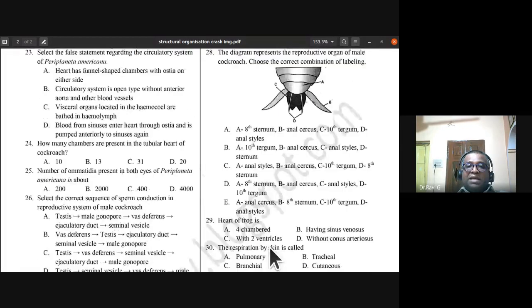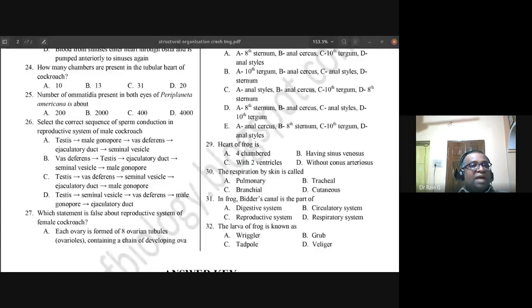So these are the questions that you have for the MCQ of your structural organization in animals. Good. I find a lot of you had responded even through the chat box. Good. Okay, so this is about it. Do you have any doubts or questions on this paper part of it?